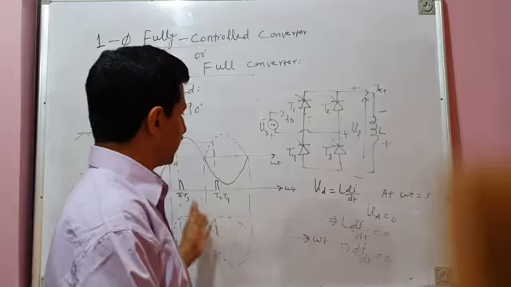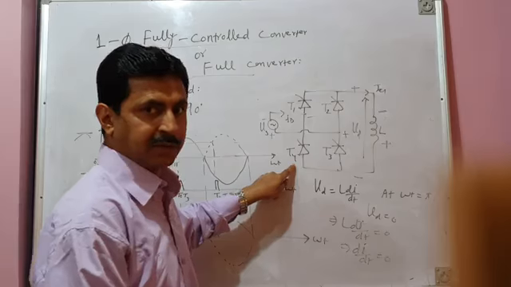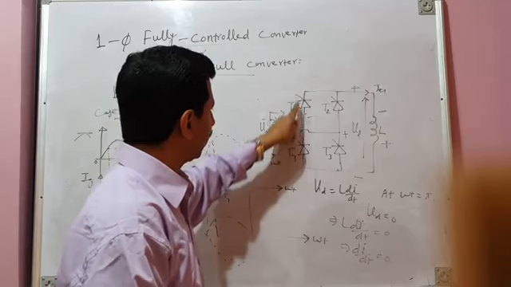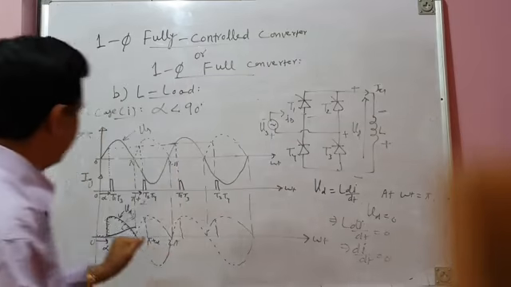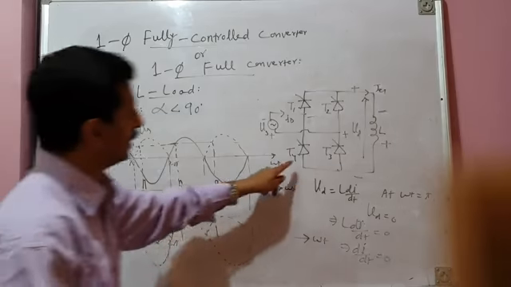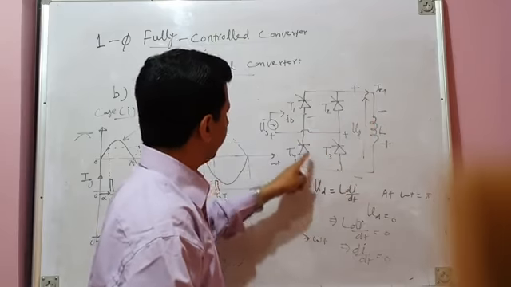But that is not the case with full converter. With full converter, we don't have a power diode here. We have a thyristor here. So current cannot freewheel through this branch. Why? Because T4 has not been fired. When will T4 be fired? It will be fired after a delay of alpha, at pi plus alpha. Since T4 is off, T1 is on, but T4 is off, it will not provide a freewheeling path.